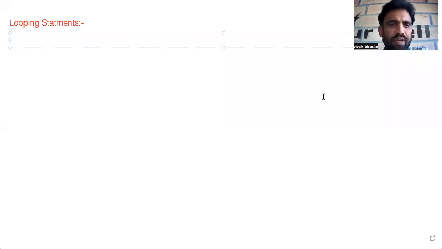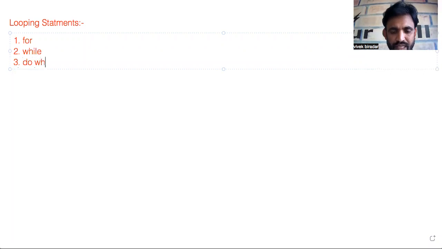Hello everyone. Today we will be talking about looping statements, especially for constructing different patterns, how to create patterns, and what are the rules and regulations which we need to follow. When I talk about looping, we know that we have three kinds of loops: one is the for loop, the second is while, and the third is do while. These are the looping statements in the C programming language.